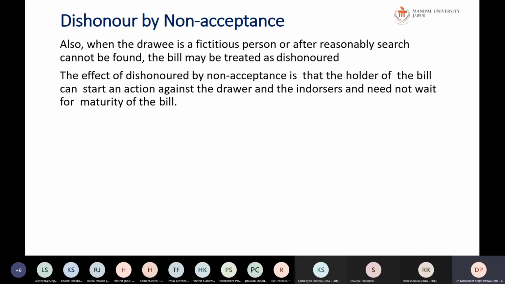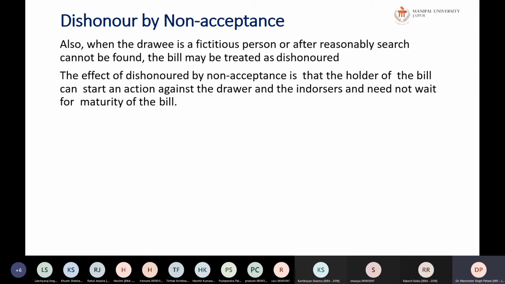Now, what happens? Now the bill has been dishonored by non-acceptance. Now, what will happen? The drawer, who is actually the maker, can file a suit against the other party for the recovery of the money because the other person has not accepted it at all. Had the other person been accepting it, then the situation would have been something different.